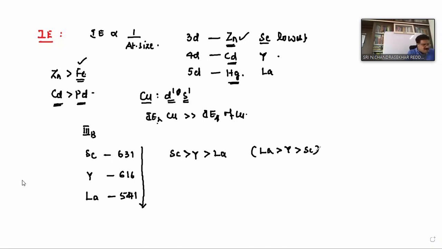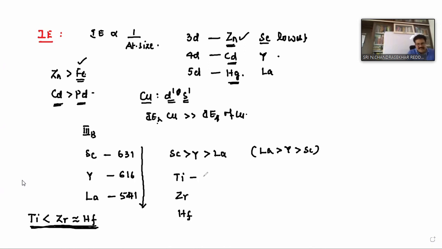But if you take titanium, and next zirconium and hafnium, which has the larger size? Yesterday we discussed that titanium is smaller, while zirconium is almost equal to hafnium because of lanthanide contraction. Now tell me which is expected to have more ionization energy.